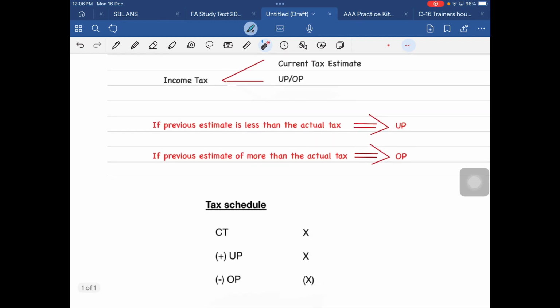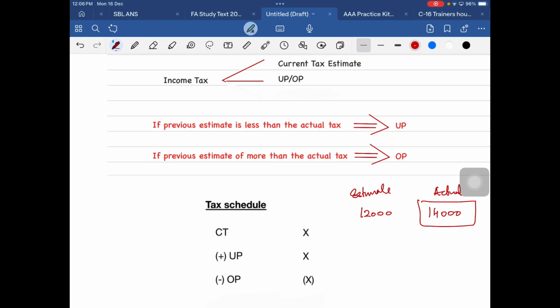Suppose you have estimated that your tax is going to be 12,000 this year, but the actual tax you had to pay was 14,000. This is the actual tax. This is the estimated one.